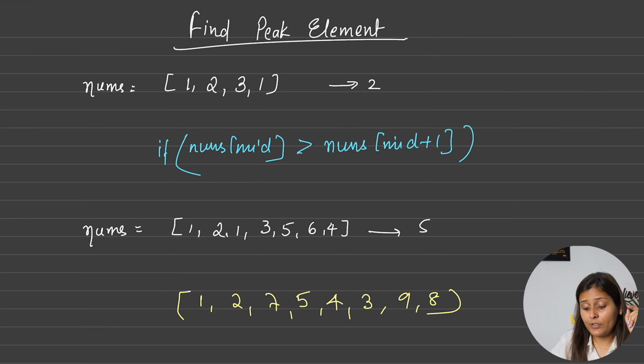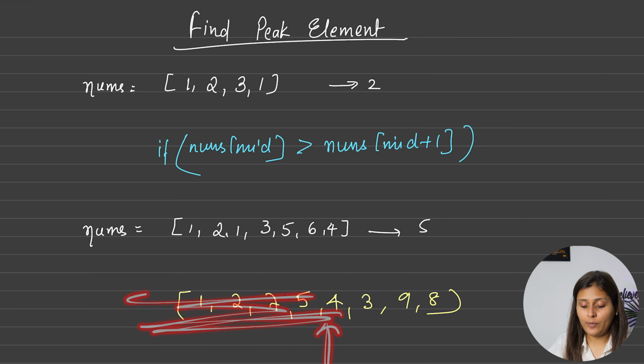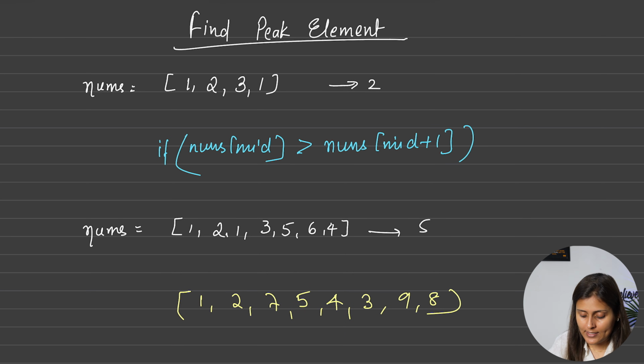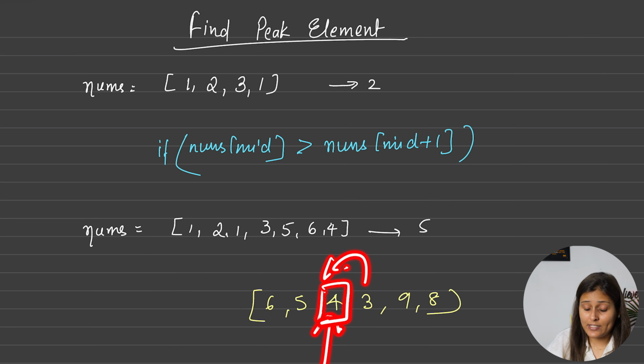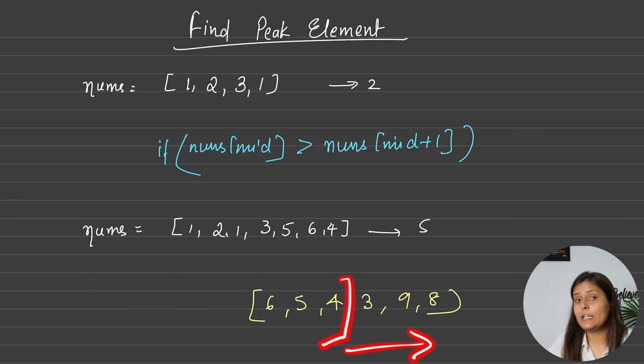Now if you are thinking what if in the left half we won't have anything, okay? So let's take some test cases according to that. So let's see, we have 5, we have 6, okay, like this. So here the mid element will be 4. If you see, this mid element is greater than mid plus 1, yes. So it can be a peak element, because for the peak element we only have to check if this is greater than left or not. But as of now we can consider it. I am not saying towards the right you won't find. Definitely you will find if there are multiple peak elements, correct. But if there are no such multiple peak elements, definitely we will find towards the left side.